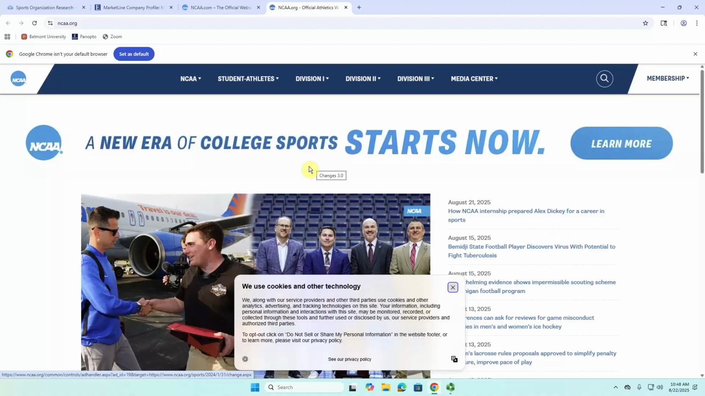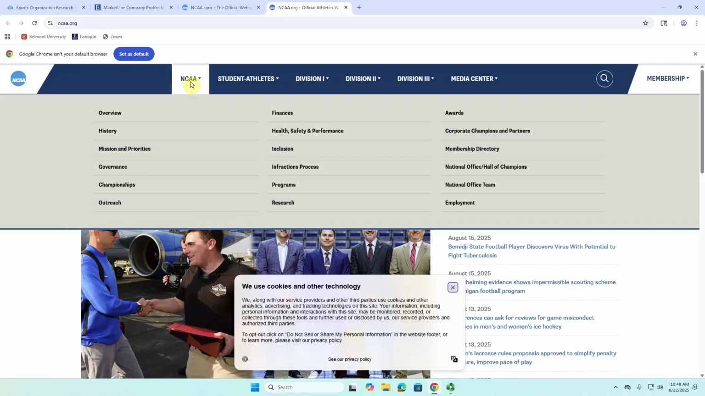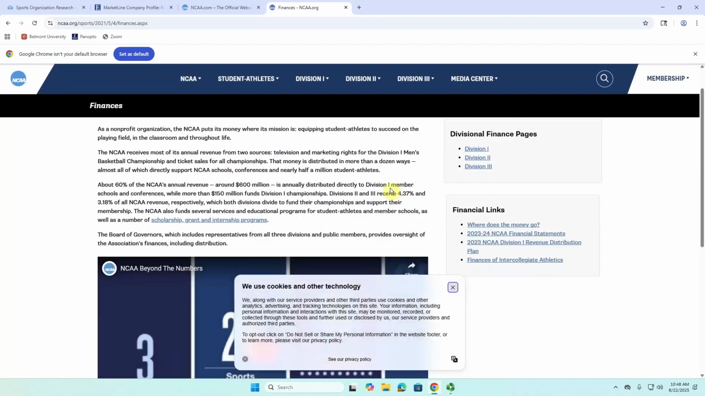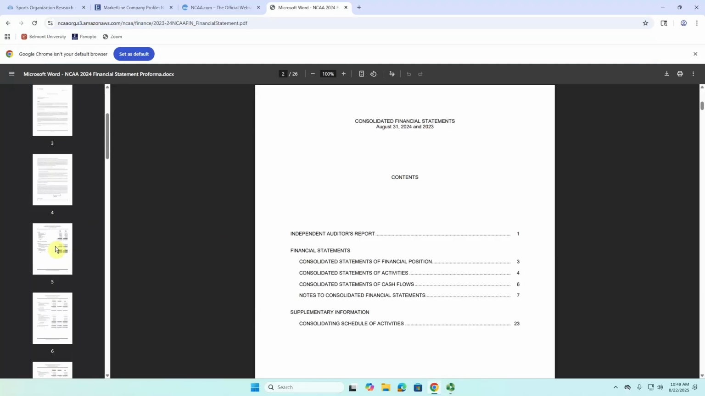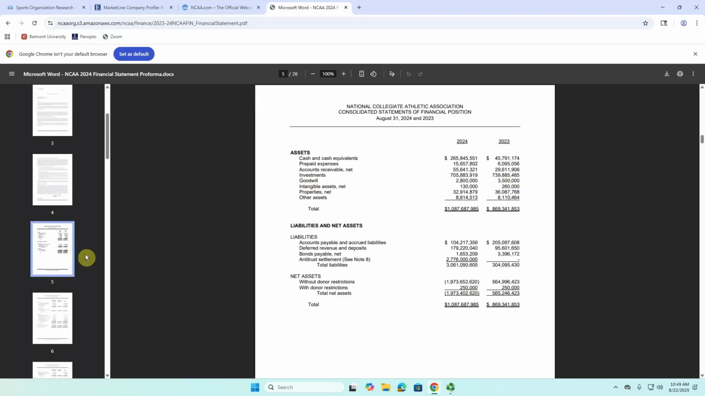It might be a little tricky, and there might be some nuances within the URL that you might have to keep an eye on. Now, if we click over here to the drop-down menu for NCAA, there's going to be this Finances button right here that we can click on. And from there as well, we can go to the right side of the screen, which has the 2023-2024 NCAA financial statements. And we can go through that then directly from their website. So those are just three examples of places you can go to get competitor research.